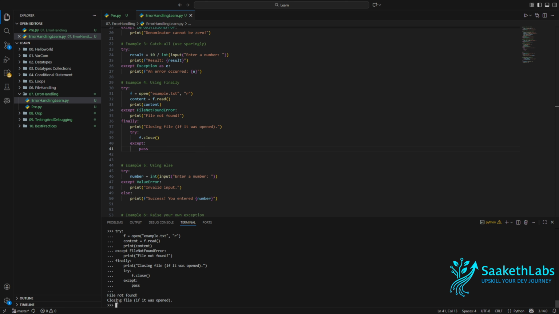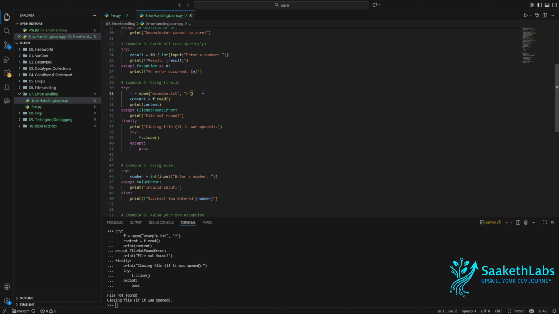Let me try to execute this. See, as there is no file with the name example.txt, this particular block was executed. Right after opening the file, since there is no such file, this particular block got executed, and again this finally block was executed. As you can see here, "closing file if it was opened".